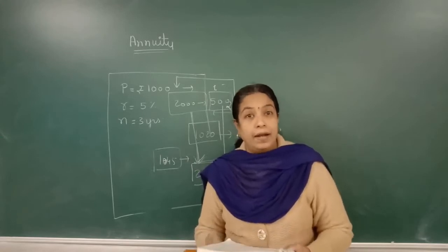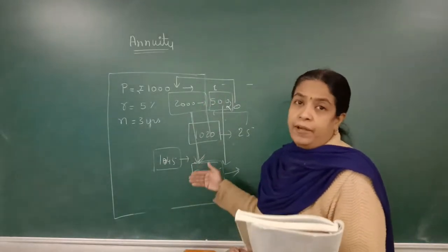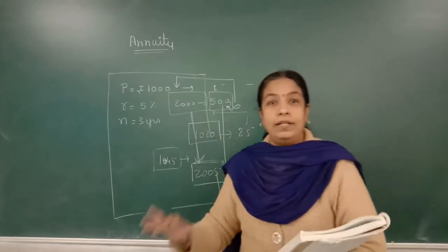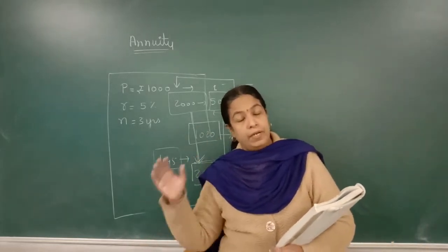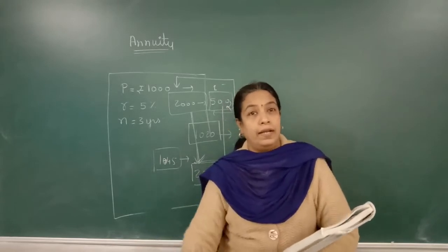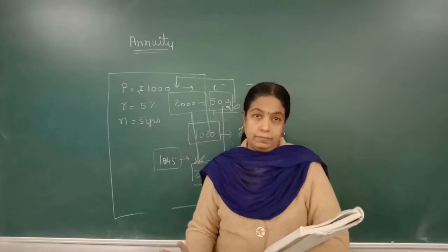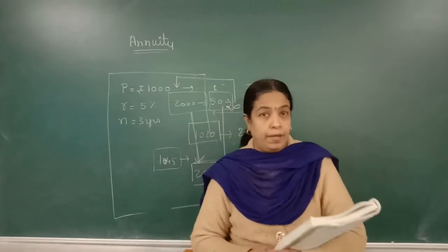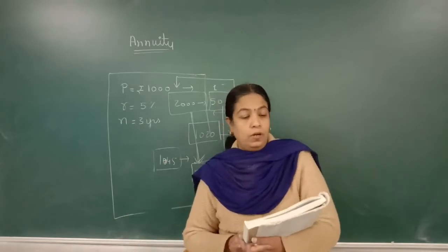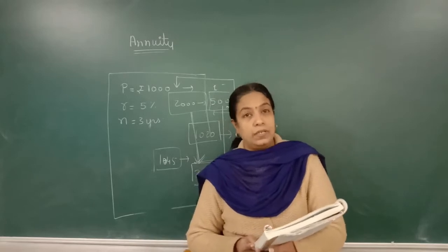For how many years do I have to pay? Like here I fixed that I have to pay up to 2005, and in 2005 I want that particular amount. Here I have decided in advance that I will pay up to 2005. Like in life insurance, which we will discuss afterwards. So when it is fixed in advance, such an annuity is called annuity certain.